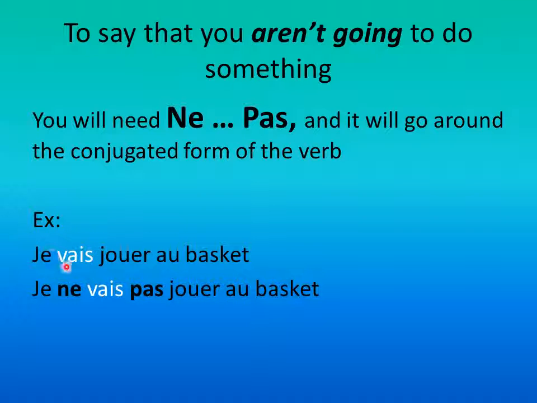This is the conjugated verb. This is the verb that goes with the subject, the going. I'm going. So this is where your ne pas will go. I gave you the example here, je ne vais pas jouer au basket. Here's my ne pas around the conjugated verb, and there's my secondary verb. Again, the ne pas is going to go around the conjugated form of the verb that you have in your sentence.